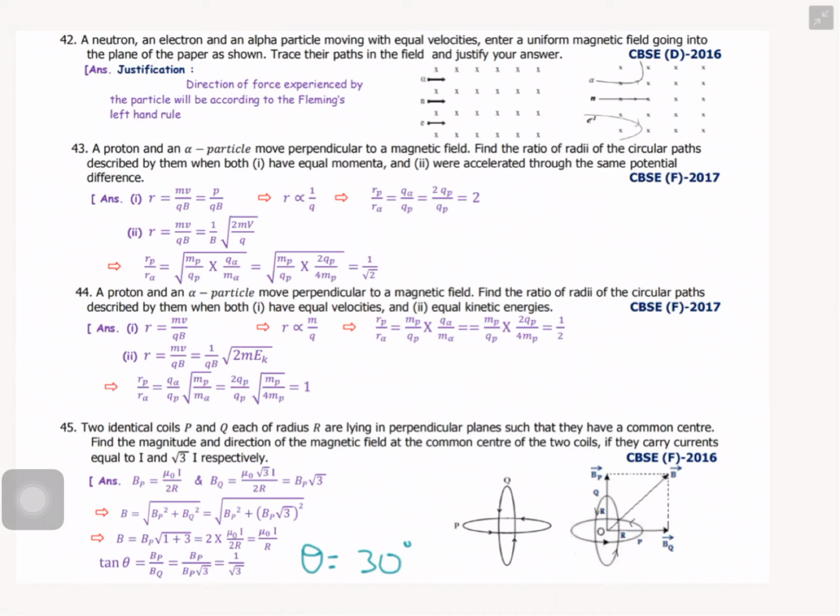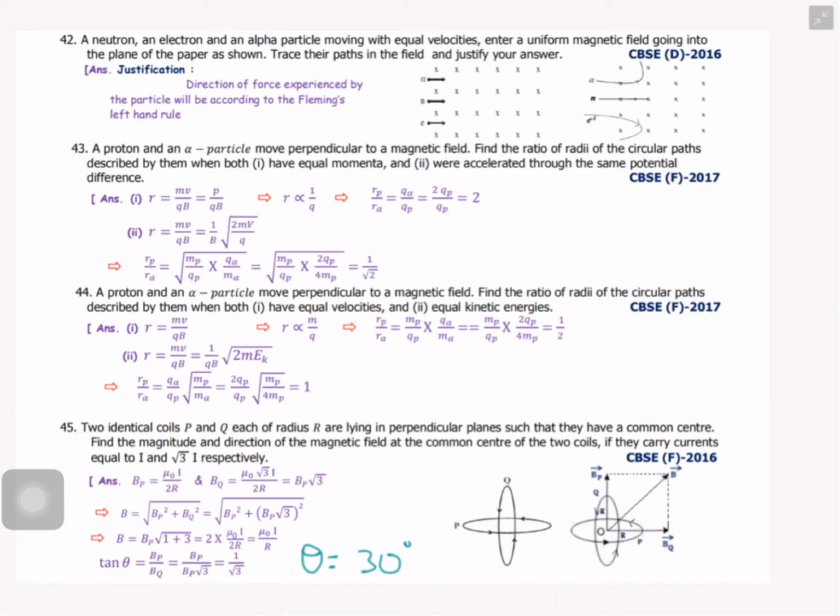Next one. A proton and an alpha particle move perpendicular to the magnetic field. Find the ratio of radii of the circular paths described by them when both have equal velocity and equal kinetic energy. In the first question they asked equal momentum and potential, but here they ask the condition where both have equal velocity, and equal kinetic energy.